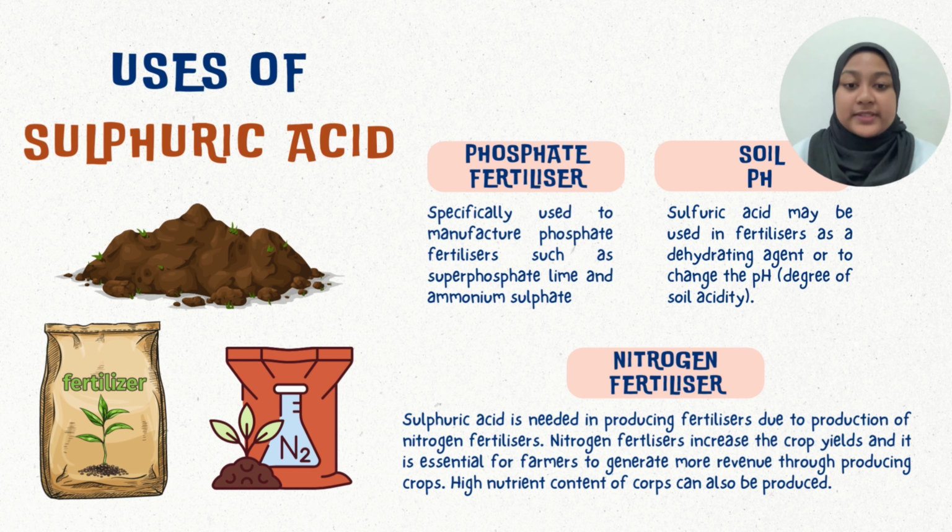the degree of soil acidity. Next, sulfuric acid is needed in producing fertilizers due to the production of nitrogen fertilizers. Nitrogen fertilizers increase the crop yields, and it is essential for farmers to generate more revenue through producing crops. High nutrition content of crops can also be produced.